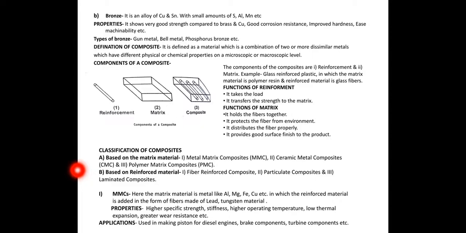Now we have to discuss the classification of composite material. Broadly it is classified first based on the matrix material and secondly based on the reinforced material. Now first we discuss based on the matrix material.